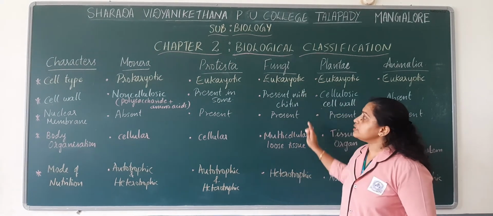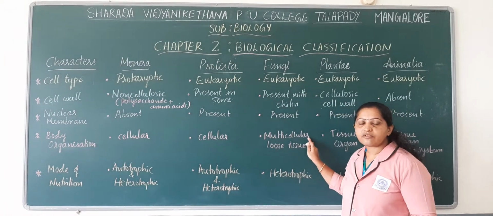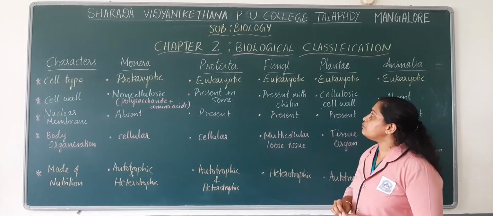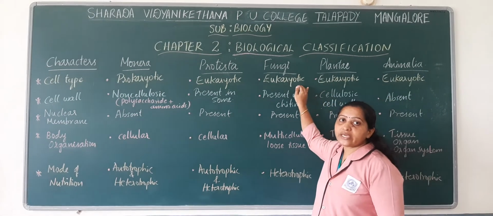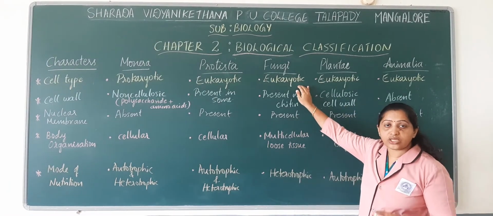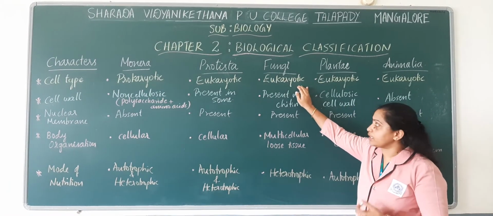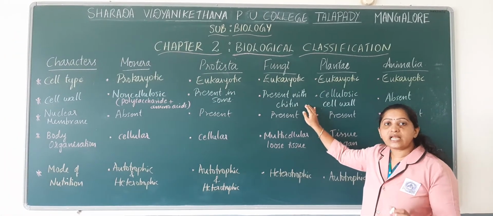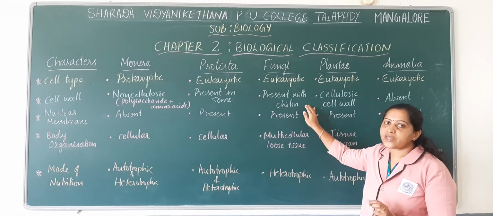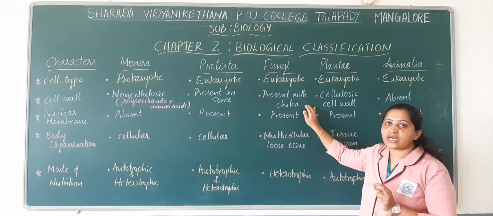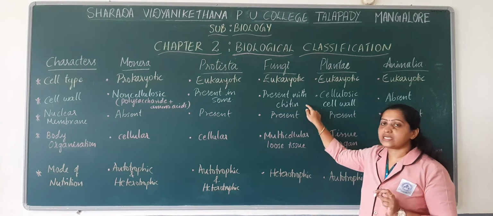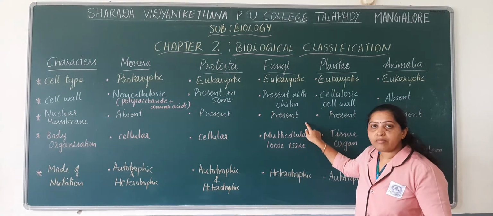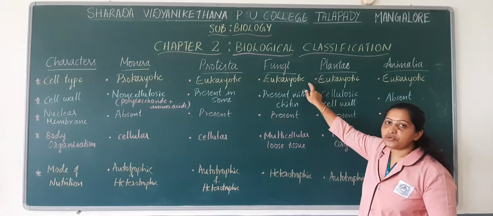Next, coming to the characteristic features of Kingdom Fungi. Okay, Kingdom Fungi includes members that have eukaryotic cells. A cell wall is present, and the cell wall composition is mainly chitin. Most of the fungal members have chitin as their cell wall component. And the nuclear membrane is present because they are eukaryotic.